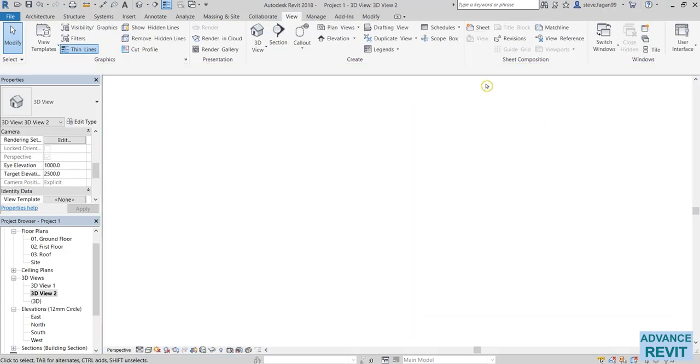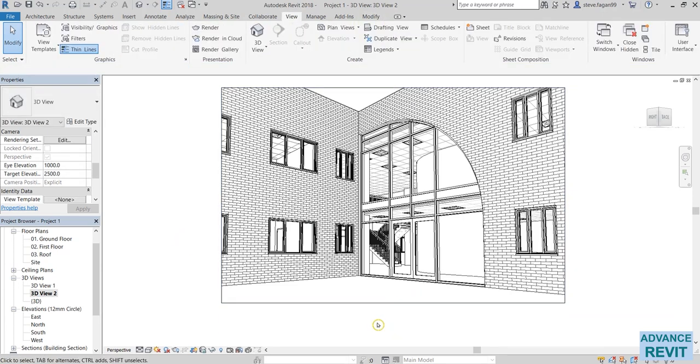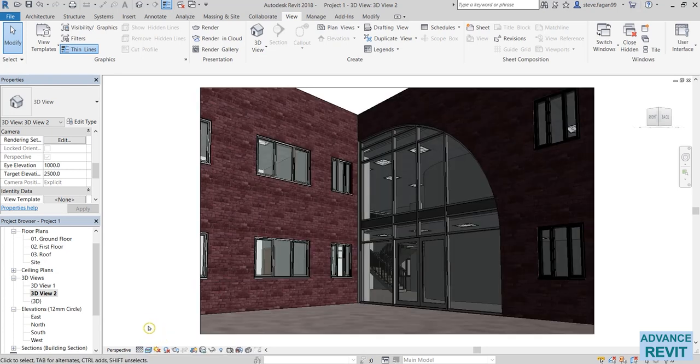Now I'll go back, double click on the header, go back into my view. I'm just going to change my crop slightly. So now we have set up our 2D image. The next step for us is to prepare our image for render. So what we're going to do is go to our detail level, increase it to fine, then go to the visual style and put it to realistic.